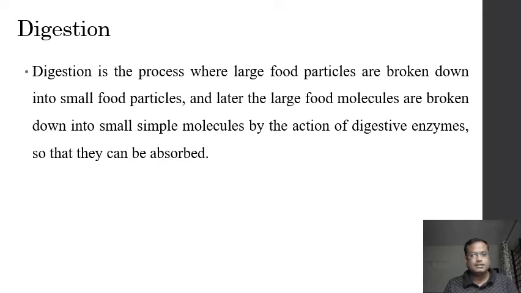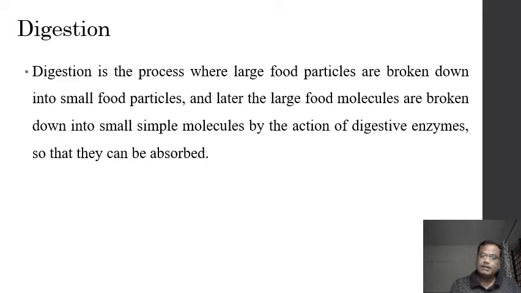Now what is digestion? Digestion is the process where large food particles are broken down into small food particles which can be assimilated. The animal feeds on large food items, which are broken down first mechanically and then chemically.